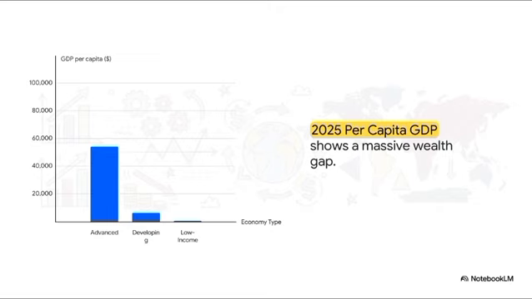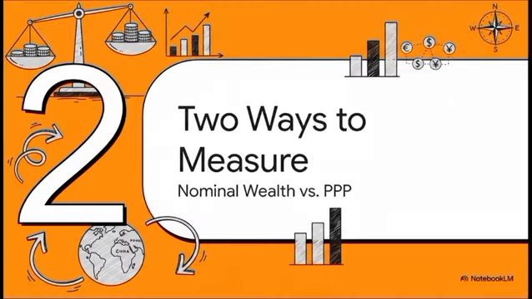Developing economies are seeing an average GDP per person of around $6,500. But the gap for low-income countries is absolutely shocking. Their GDP per person sits at less than $700. Just let that sink in. Under $700. That is just 1% of the average level in high-income economies. What you should take away from this is that global growth has fundamentally downshifted into a much slower, way more exclusive gear.